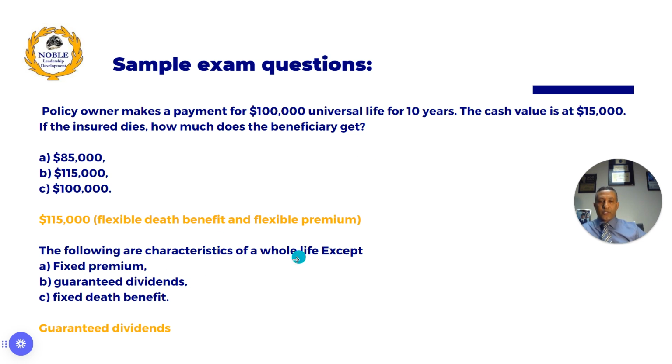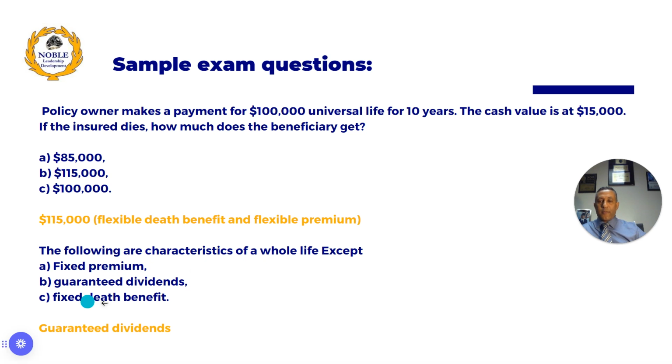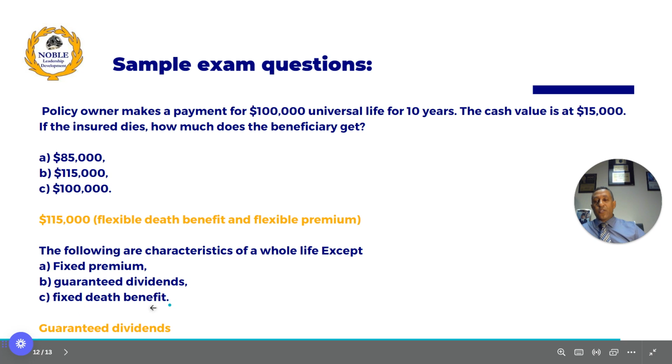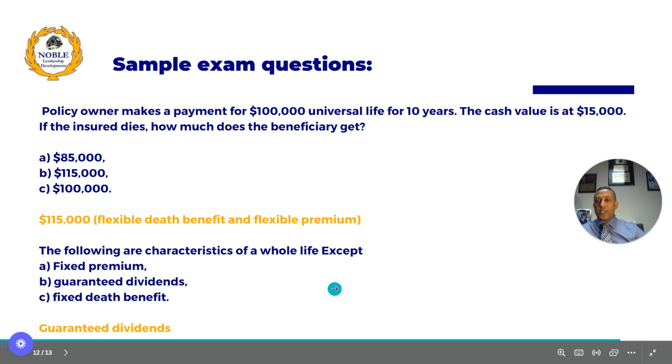The following are characteristics of a whole life, except: flexible premium, guaranteed dividends, fixed death benefit. Whole life is not flexible premium and flexible death benefit, as we said, so flexible premium is an exception, but so is guaranteed dividends. Dividends are never guaranteed in life insurance, and that's a good thing to pay attention to.